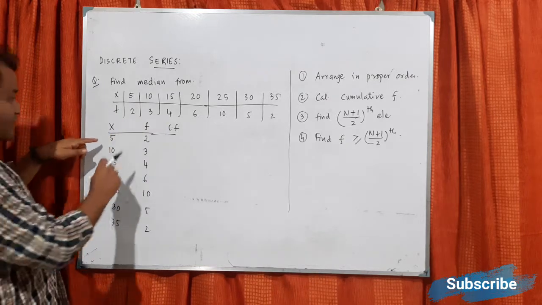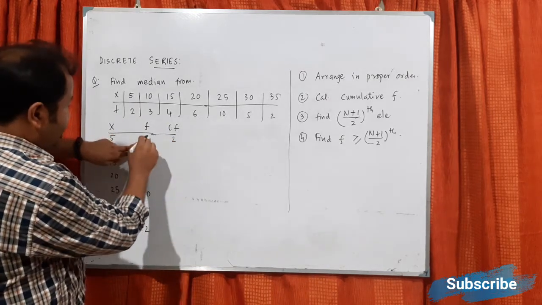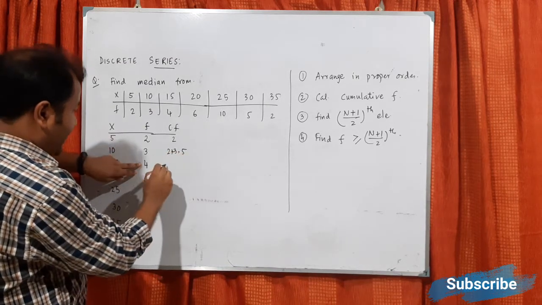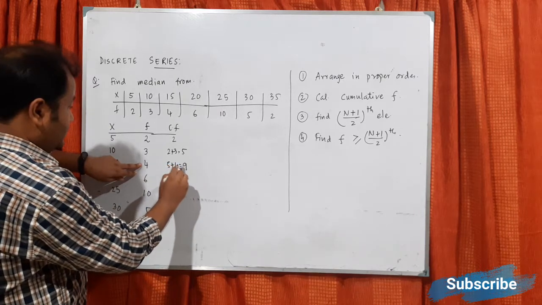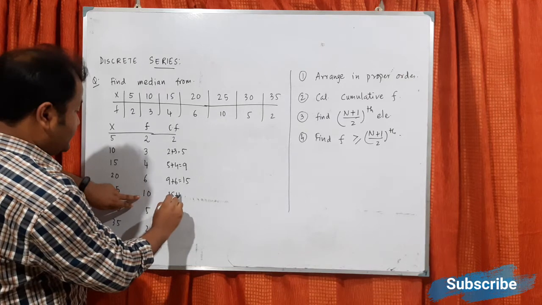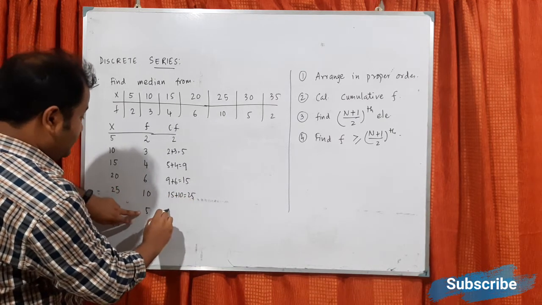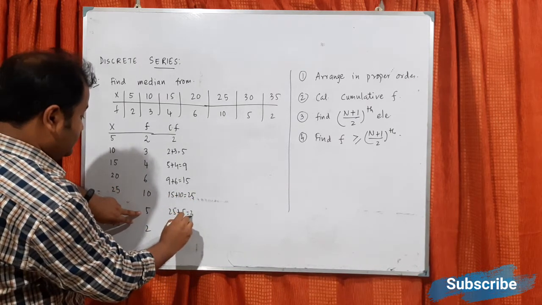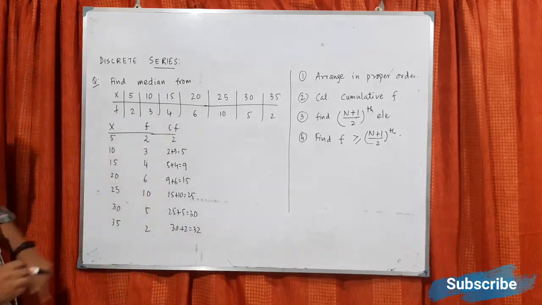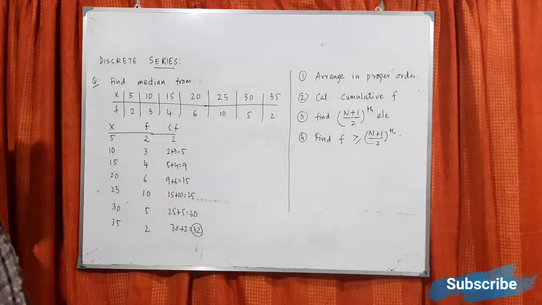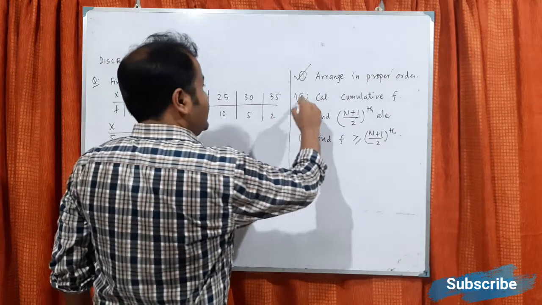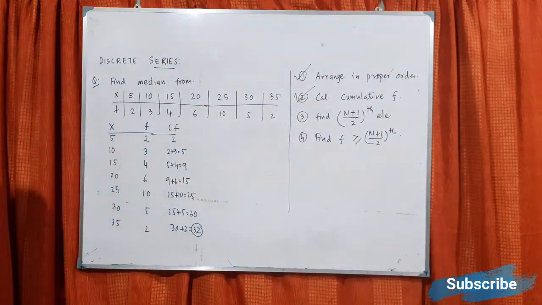Now what is cumulative frequency? The first cumulative frequency is 2, then 2 plus 3, 5, then 5 plus 4, 9, then 9 plus 6, then 15 plus 10, then 25 plus 5, then 30 plus 2. So total frequency is 32. So we have done arrange it in proper order. We calculate the cumulative frequency also.